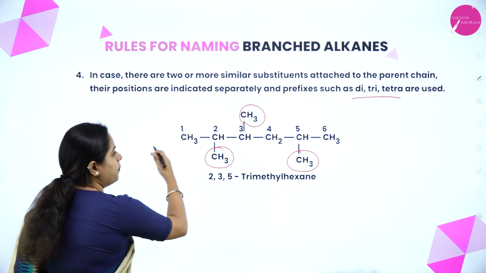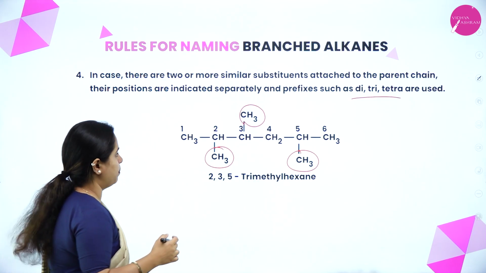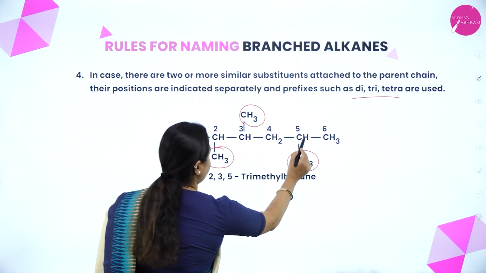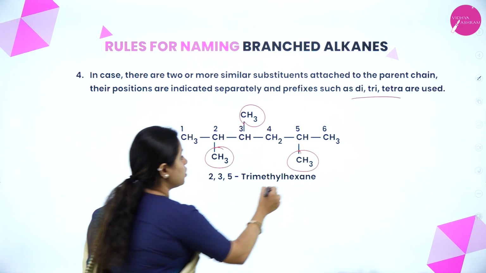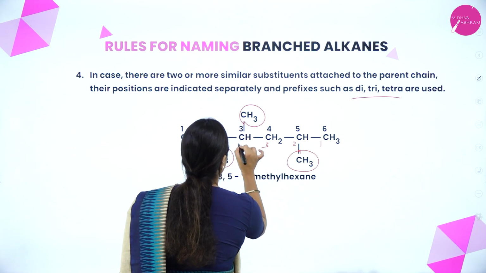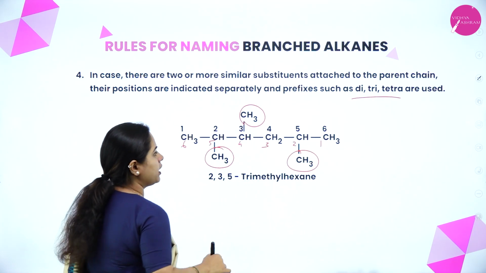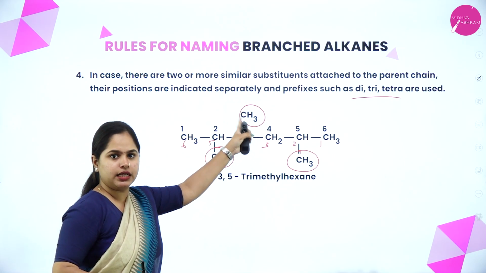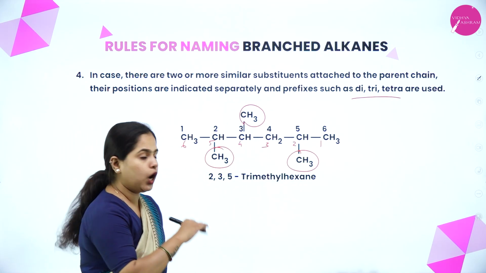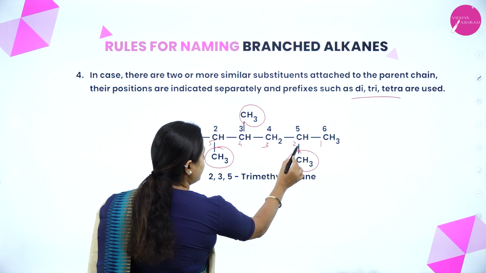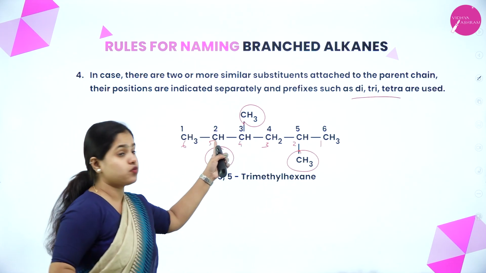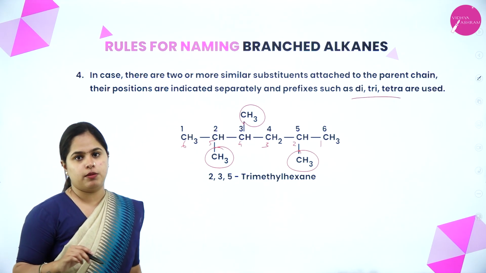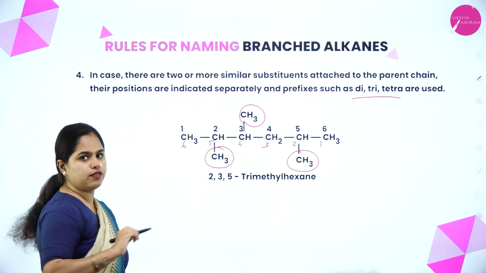Let's take this particular example. How do I number? 1, 2, 3, 4, 5, 6. Another possibility is also there: 1, 2, 3, 4, 5, 6. Which will be correct? In this case, this methyl is getting 2, this methyl is getting 3, and this is getting 5. In the opposite way, if I take, this one will get 2, this one will get 4, this one will get 5. Which one will be appropriate? The first one will be appropriate, right? So that is the one we consider.